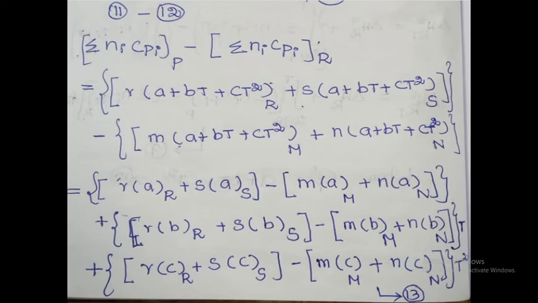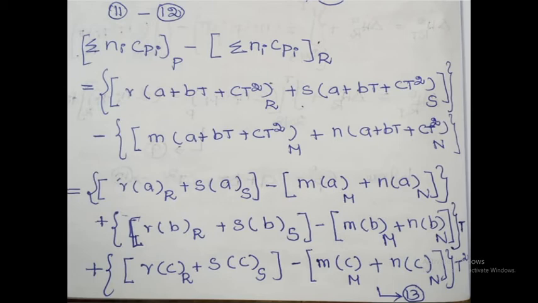So here, small r into A at R plus S into A at S. Separate the variables A, B and C, product and reactant side. So what are the products from our reaction? Capital R and S are the products, capital M and N are the reactants. For the A component here, R into A at R plus S into A at S, this is the product, minus the reactant side, M into A at M plus N into A at capital N.